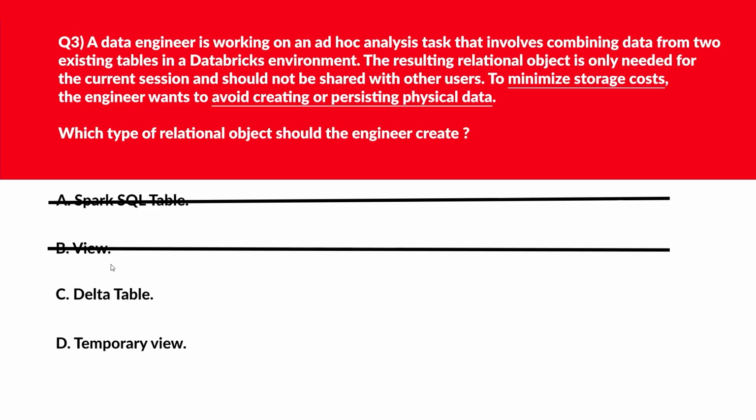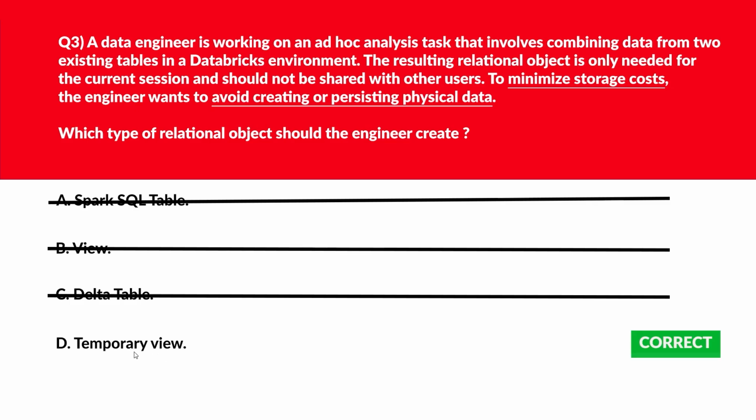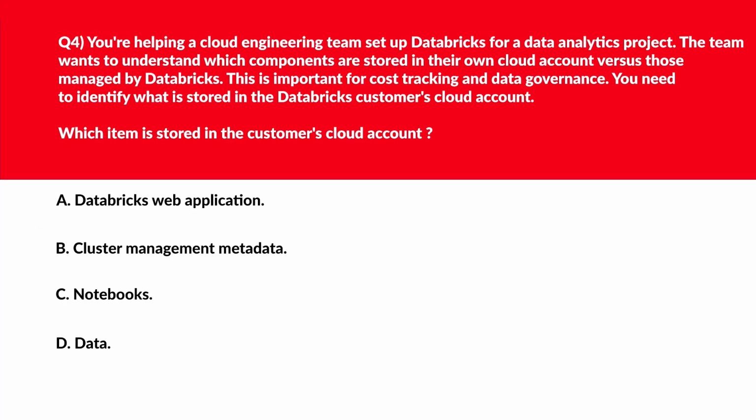Wrong answer. We'll move to C. C says Delta table. A Delta table stores physical data and incurs storage cost. Incorrect. We'll move to D. D says temporary view. A temporary view avoids physical storage and is scoped to the current session, meeting both isolation and cost goals. That being said, temporary view is the right answer.